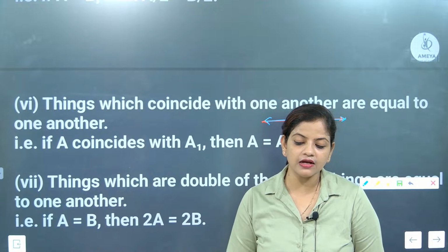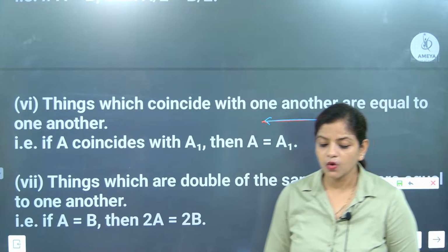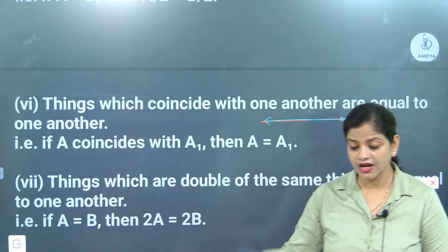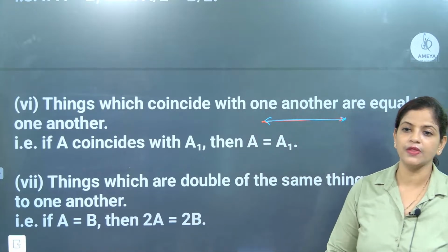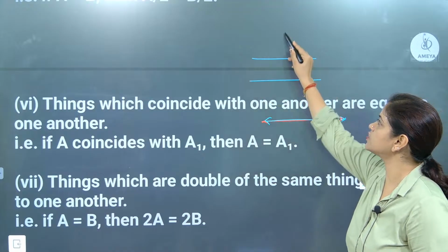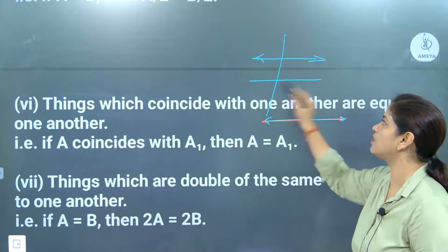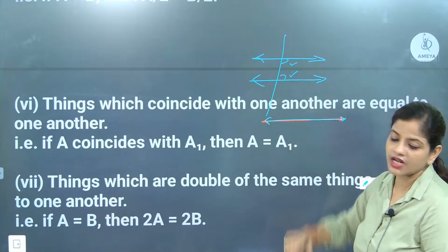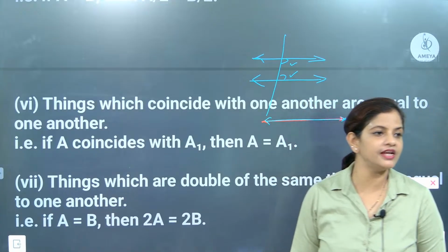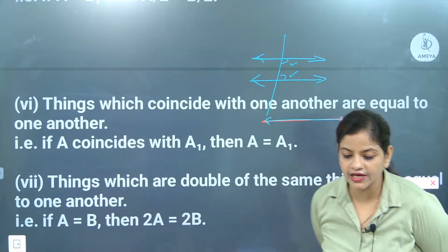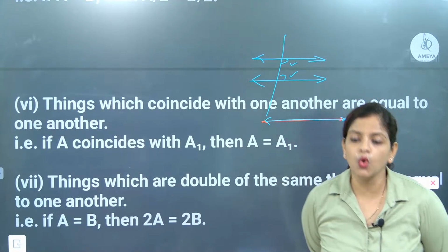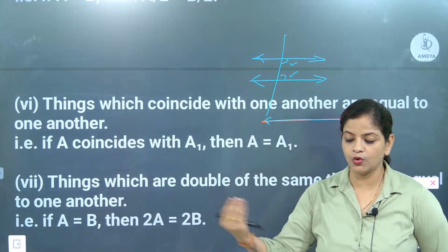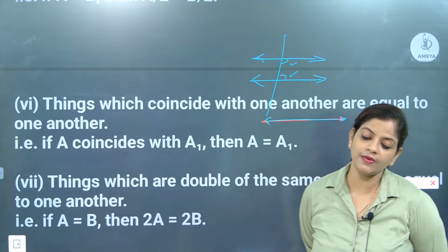Co-interior angles is different, beta. Yogesh, co-interior angles is not here. The co-interior angles concept I will teach in lines and angles. When two parallel lines are drawn and these two interior angles are there, the sum of these two interior angles will be equal to 180 degrees. It is called a co-interior angle.